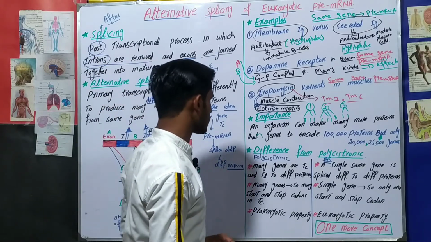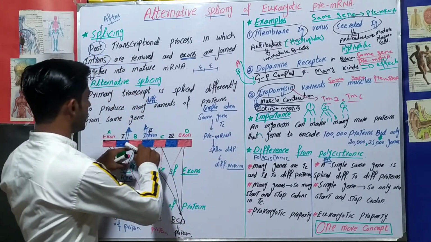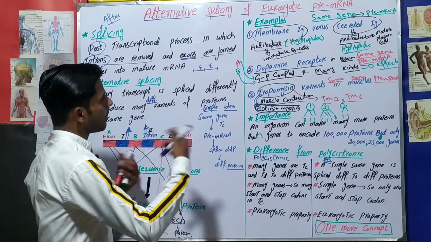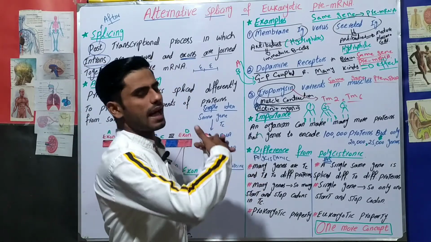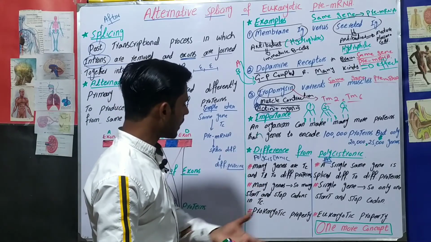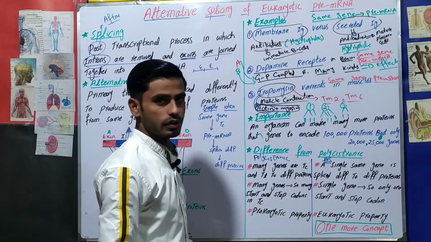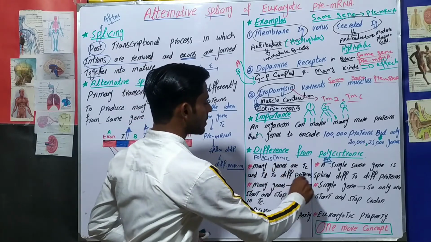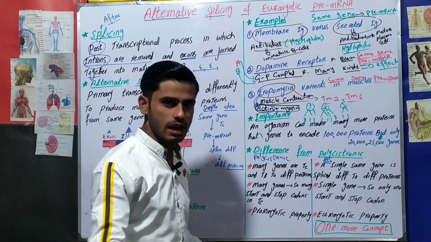In prokaryotic transcription, many genes will be transcribed together and then translated together into different proteins, because there are many genes, many proteins, but they are transcribed and translated at the same time.